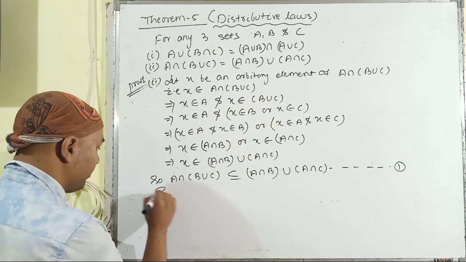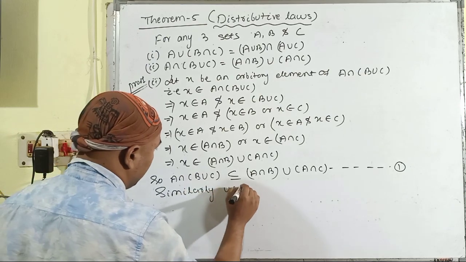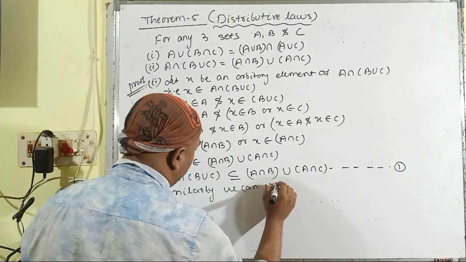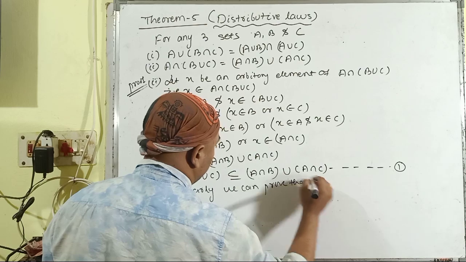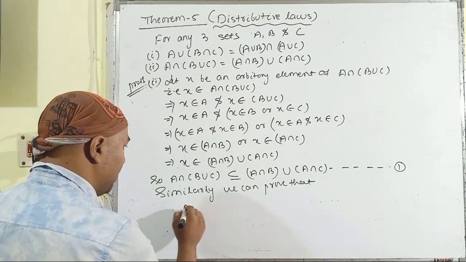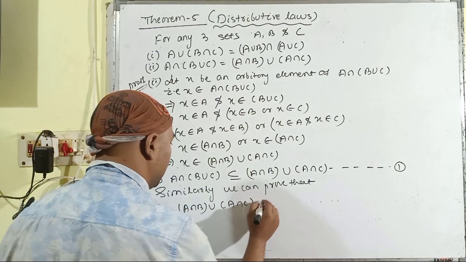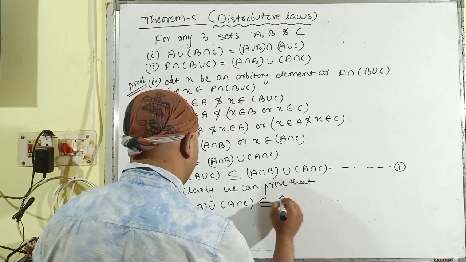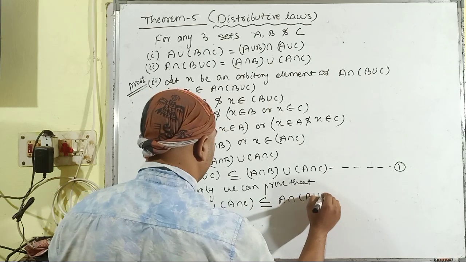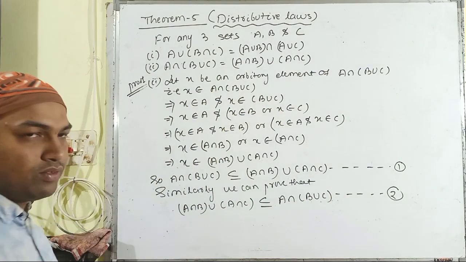Similarly, we can prove in the second phase that (A intersection B) union (A intersection C) is also a subset of A intersection (B union C), and it will be the second part. You can prove it.